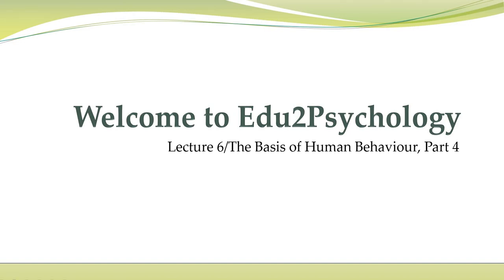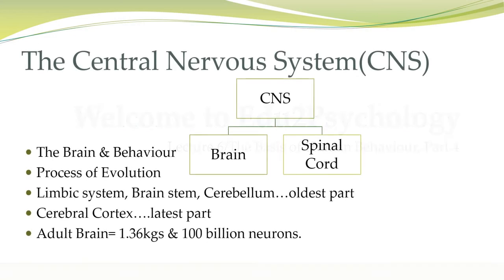In our previous lecture, we had covered the peripheral nervous system and today we're going to start with the central nervous system. So let us begin. The central nervous system, which is CNS, is the center of all neural activity. It integrates all incoming sensory information, performs all kinds of cognitive activities and issues motor commands to muscles and glands. The central nervous system comprises the brain and spinal cord.